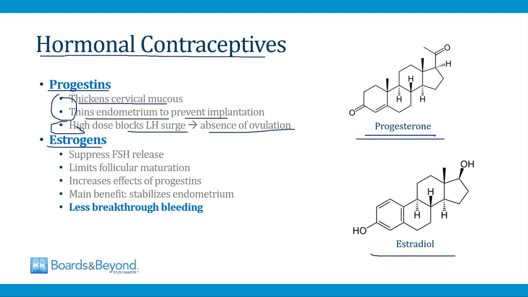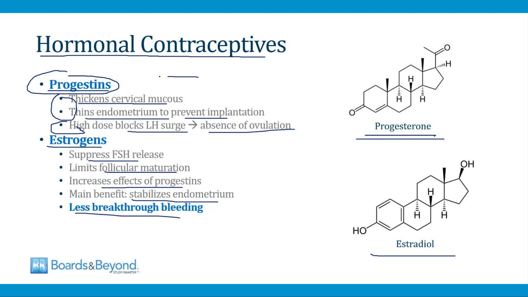When estrogens are used as hormonal contraception, they suppress FSH release from the pituitary gland, and this limits follicular maturation so that ovulation is less likely. They also enhance the effects of progestins, so when you give estrogens together with progestins, you get more progestin effect. But really the main reason that we give estrogens as part of hormonal contraception is because they stabilize the endometrium, and this leads to less breakthrough bleeding.